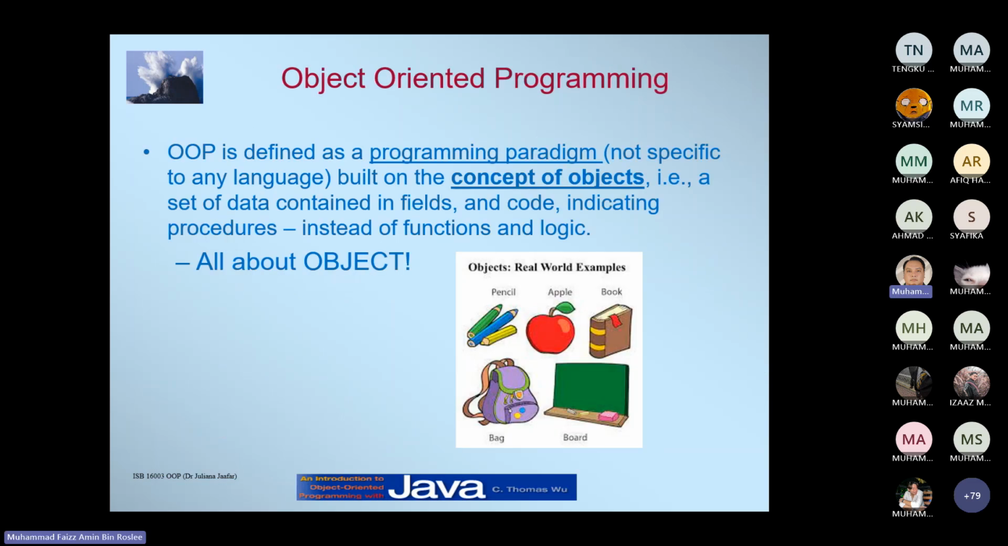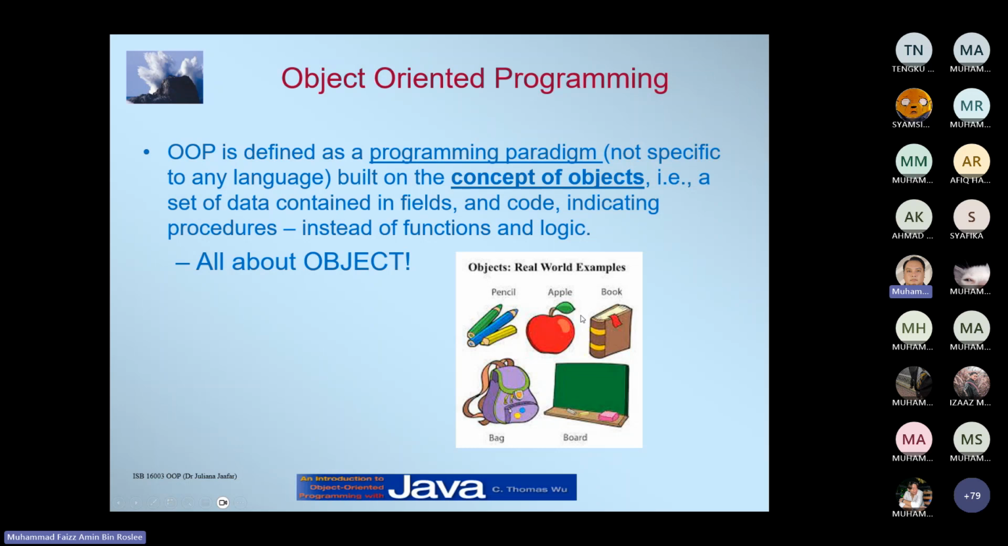So let's see, OOP is defined as a programming paradigm, not specific to any language. As I mentioned previously, object oriented is not based on a programming language, right? It is the way you code your program, built on the concept of objects. For example, a set of data contained in fields and code indicating procedures, instead of functions and logic. Okay, it's all about objects.